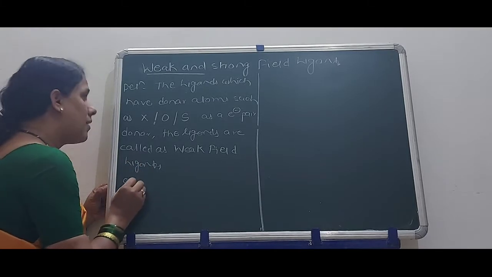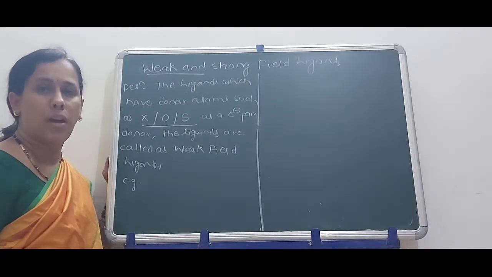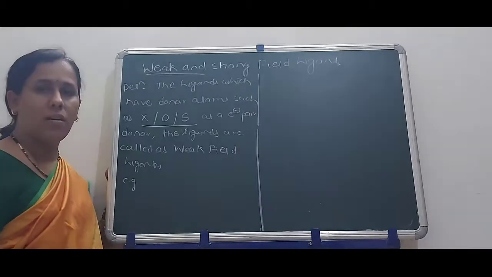For example, if the ligands are X, that is, halogens or oxygen or sulfur.